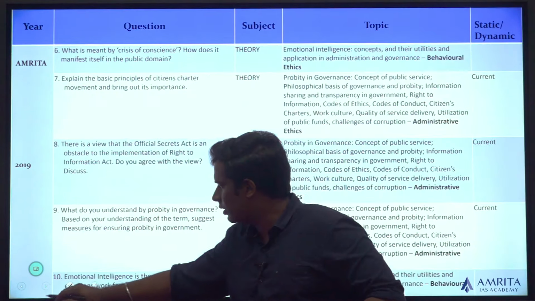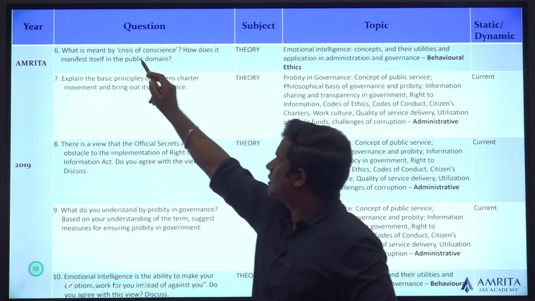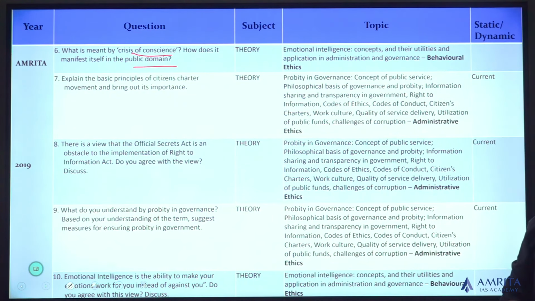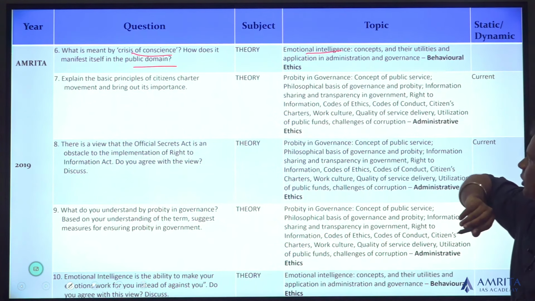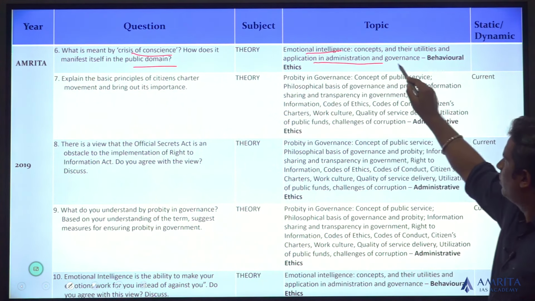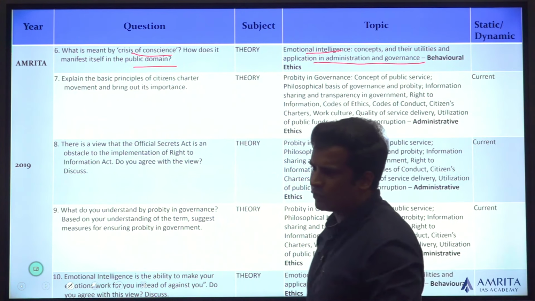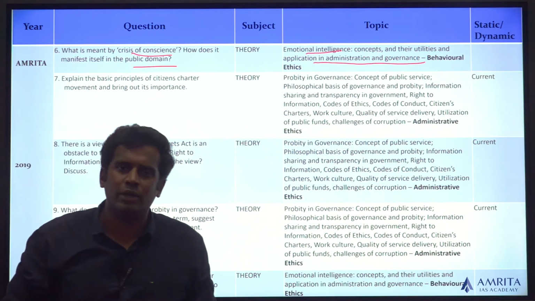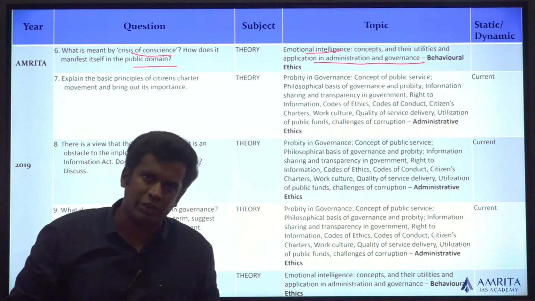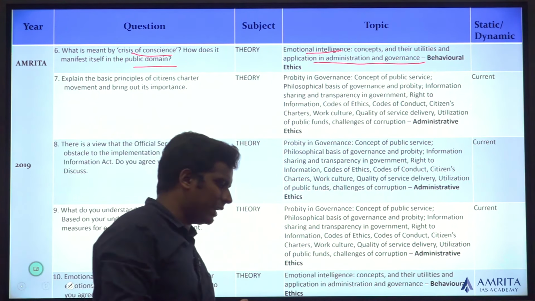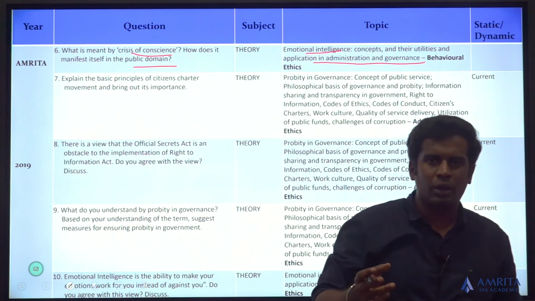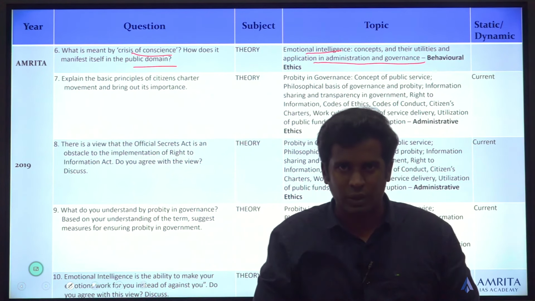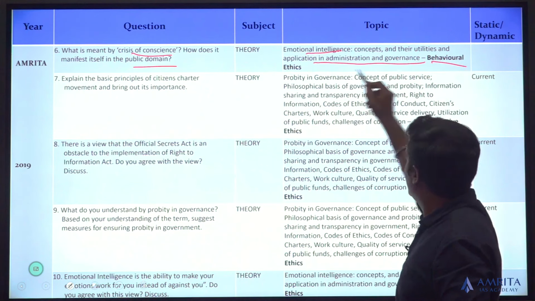Go for the next slide. Question number 6. What is meant by crisis of conscience? How does it manifest itself in the public domain? For crisis of conscience, emotional intelligence is something you can use, and how it is applied in administration and governance. You can talk about how a crisis of conscience creates ethical dilemmas inside oneself, and you can overcome that by emotional intelligence. Or you can write it in a different manner too. You can talk about how you can overcome ethical dilemmas, which is a different topic, but club it together, and you can find the ideal solution to be emotional intelligence. Okay, so it's a part of behavioral ethics.